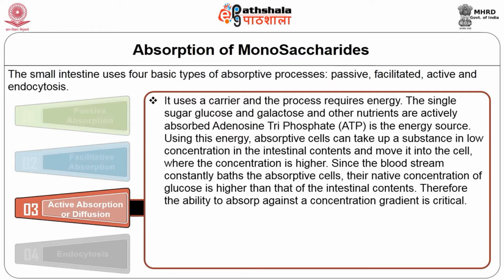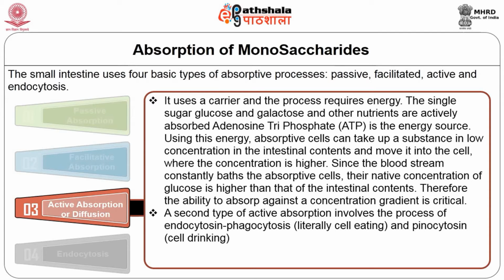Using this energy, absorptive cells can take up a substance in lower concentration in the intestinal content and move it into the cells where the concentration is higher. Since the bloodstream constantly bathes the absorptive cells, their concentration of glucose is higher than that of the intestinal content. Therefore, the ability to absorb against a concentration gradient is critical.